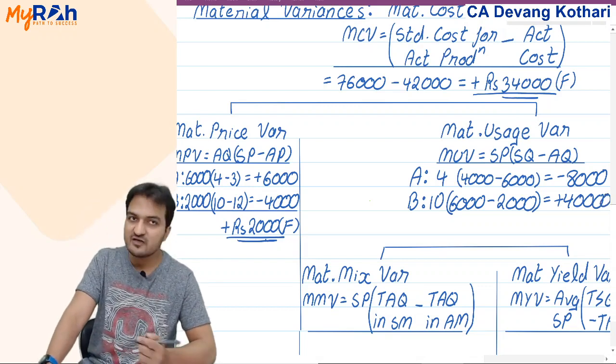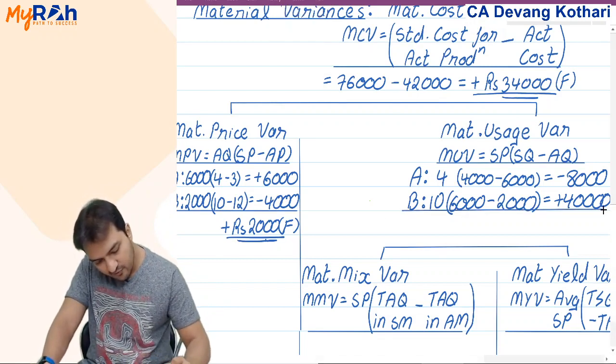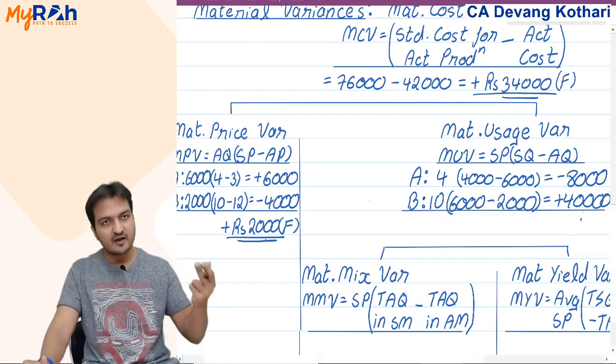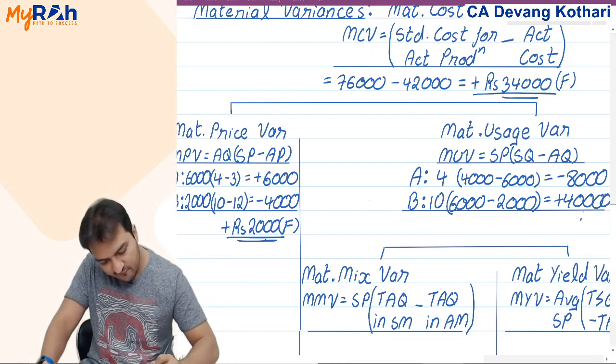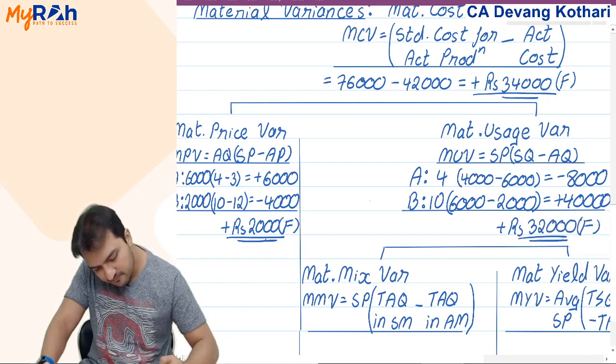And so the net effect, if you add this 40,000 positive to the 8,000 negative, will give you a net effect of positive 32,000 favorable.